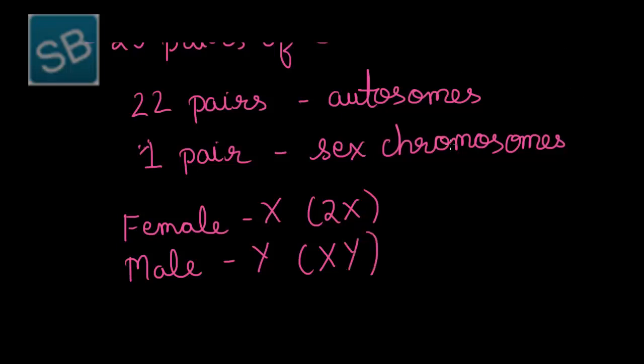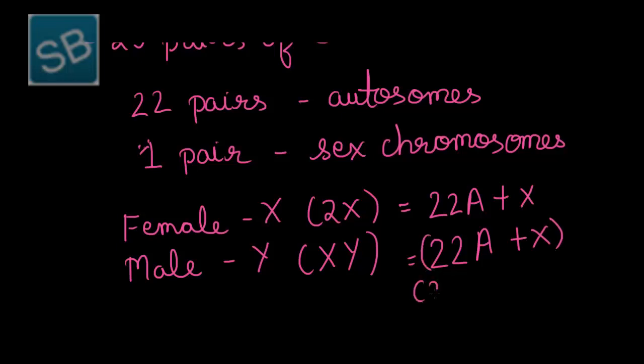Thus, each egg contains 22 autosomes and one sex chromosome, that is 22A plus X, while the sperm contains two different types, that is 22A plus X and 22A plus Y. So whether the child will be a boy or a girl depends on the kind of sperm that fertilizes the female ova.